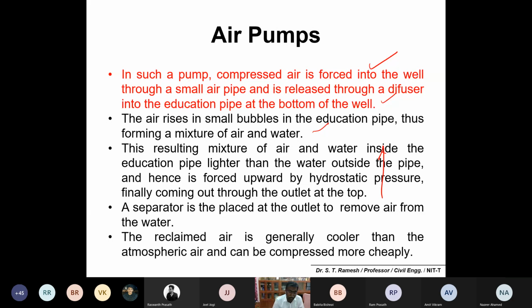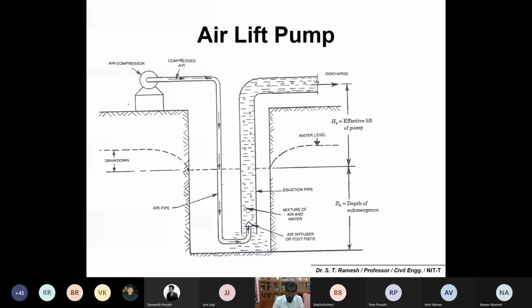And you may also have a separator. Please make a note on the separator at the top or at the outlet to separate or remove air from the water. The reclaimed air, which is generally cooler than the atmospheric air, is again compressed at a very cheap rate. Okay, very cheap. So very simple.